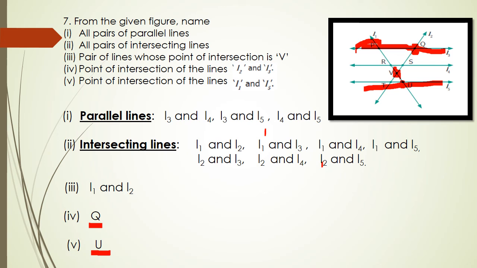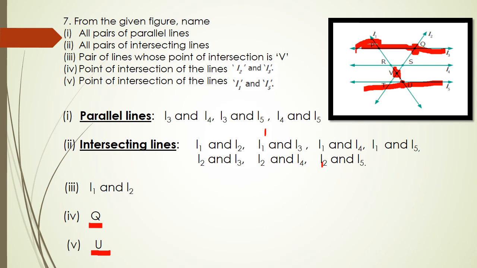Similarly, L2 intersects with L3, L4 and L5. So I am writing L2 and L3, L2 and L4, L2 and L5. L means line. So line 1, line 2, line 3, line 4, line 5. Is it clear? I am repeating once again.